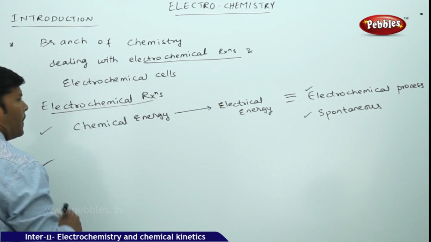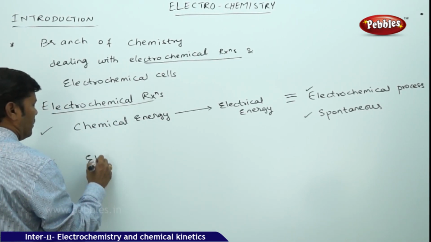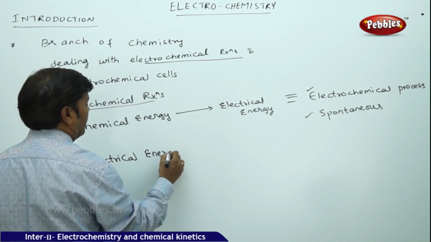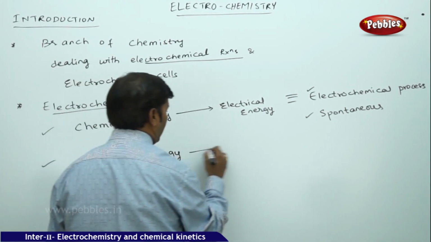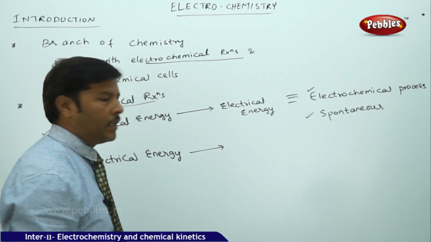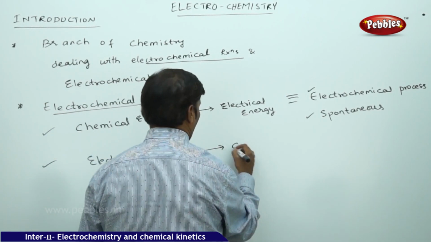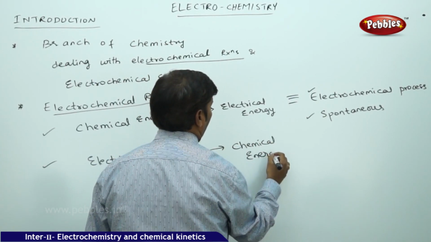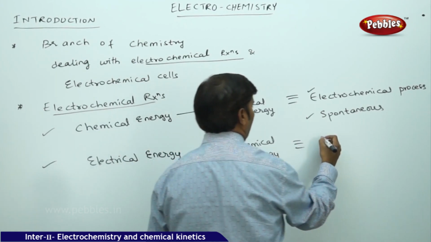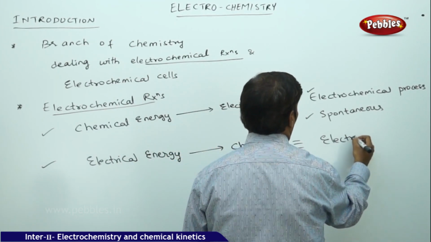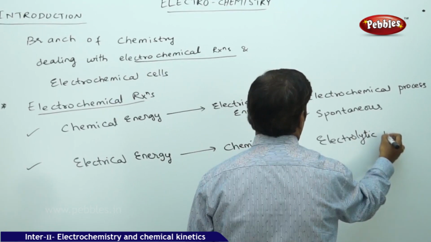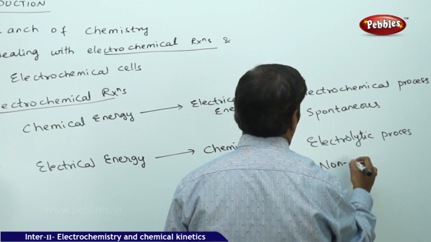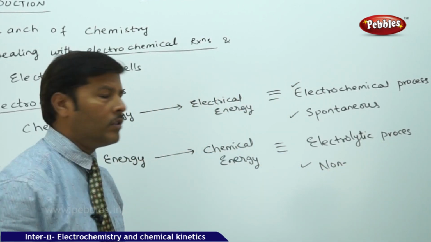On the other hand, if the electrical energy is converted to chemical energy, then such a process we call the electrolytic process. The electrolytic process is always a non-spontaneous process.